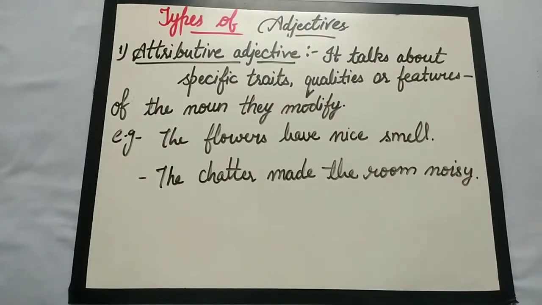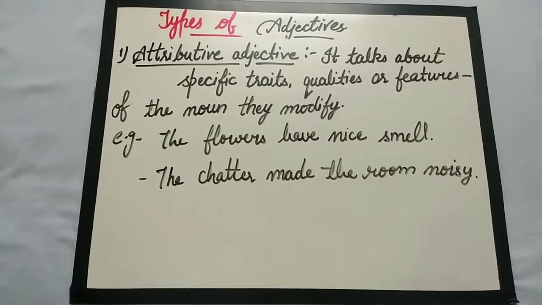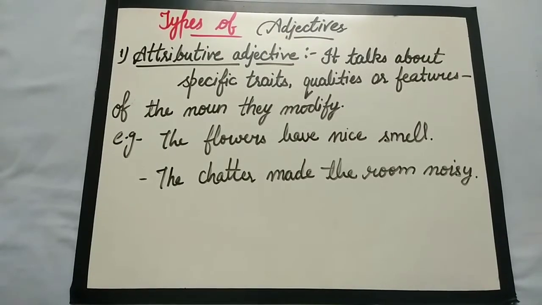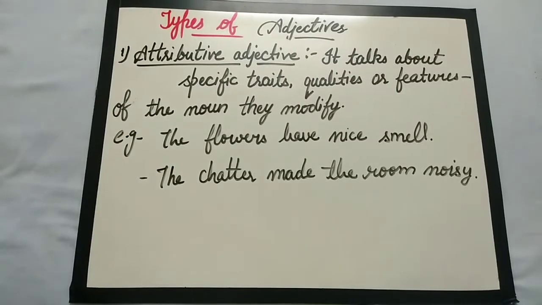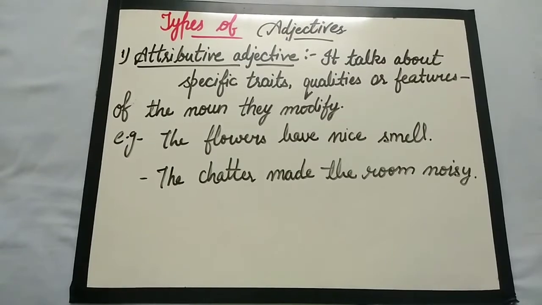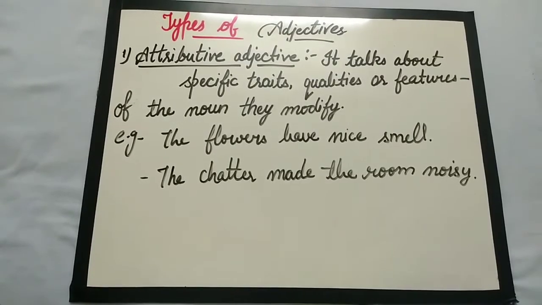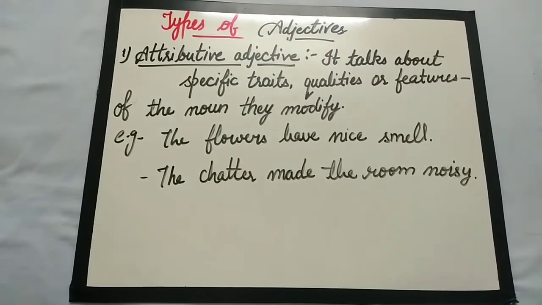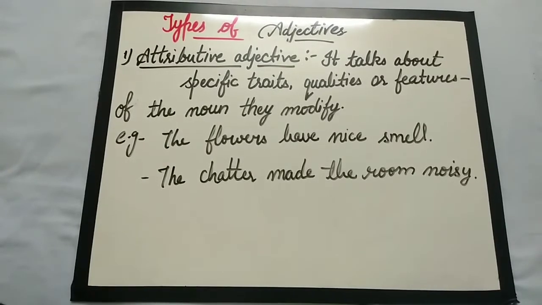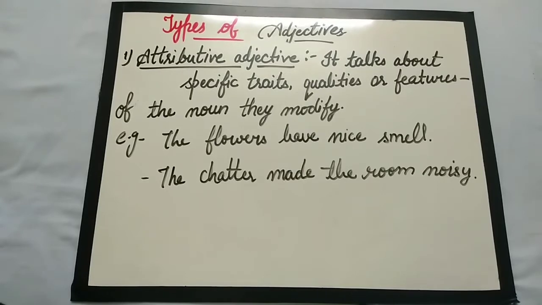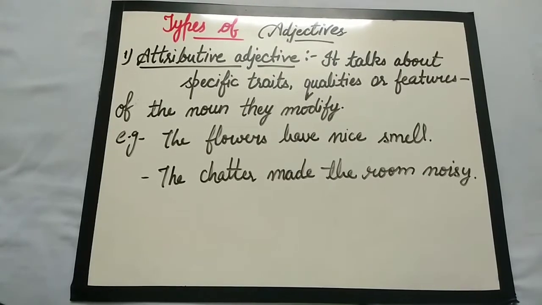So here is our first type of adjective, attributive. Attributive adjectives talk about the specific traits, qualities or features of the noun they modify, and in other words they are used to discuss the attributes. So there are different kinds of attributive adjectives, like observation adjectives such as real, perfect, best, interesting, beautiful, cheapest. It indicates the value or talks about the subjective measures.